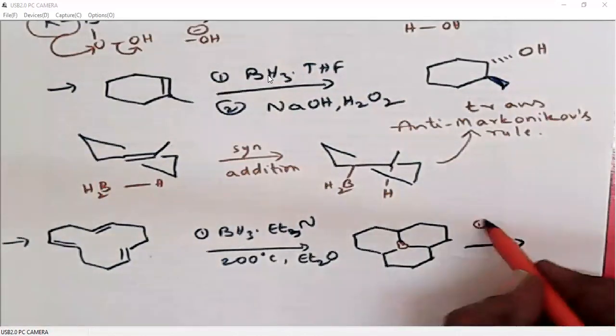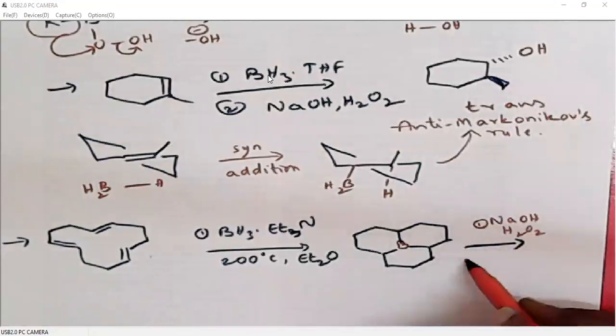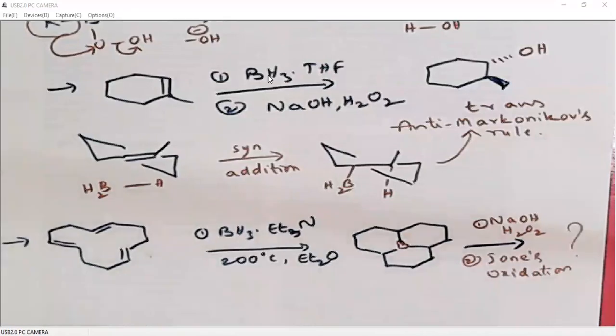Then we do oxidation with sodium hydroxide and hydrogen peroxide followed by Jones oxidation. You write the product. I also suggest that after writing the products, you post them in the group, so that I can do corrections if some of you make any mistakes. So sodium hydroxide and hydrogen peroxide oxidation will give three alcohols, and Jones oxidation will convert the alcohols into carbonyls.